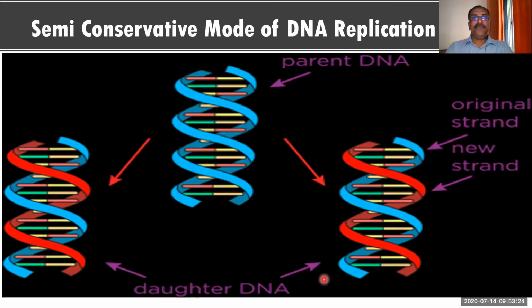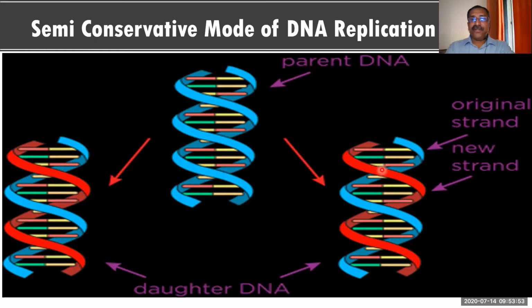And so this kind of DNA replication we call semi-conservative mode of replication. Now you see, friends, you can take any color. The color is there just for representing that the DNA strand is divided equally to the daughter strands.